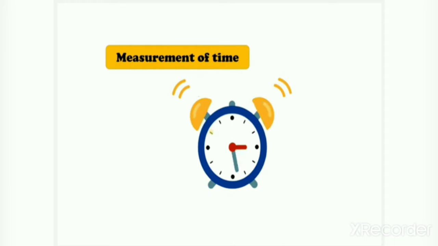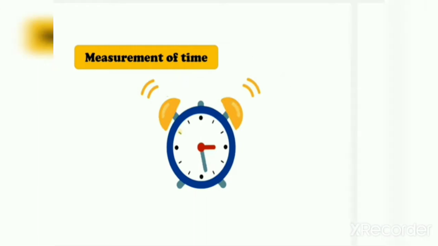At the proper time interval, things happen again and again. That is measurement of time. We can calculate time in hours, minutes and seconds, right?